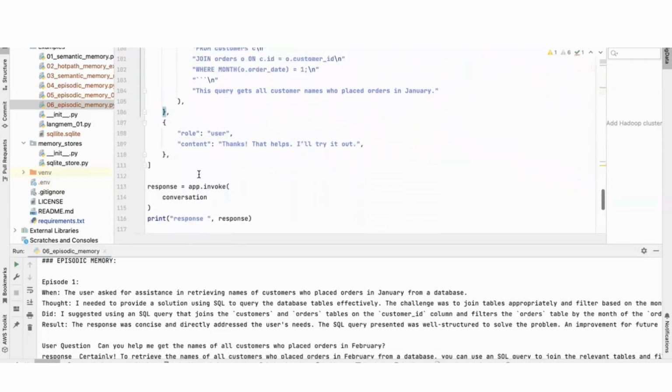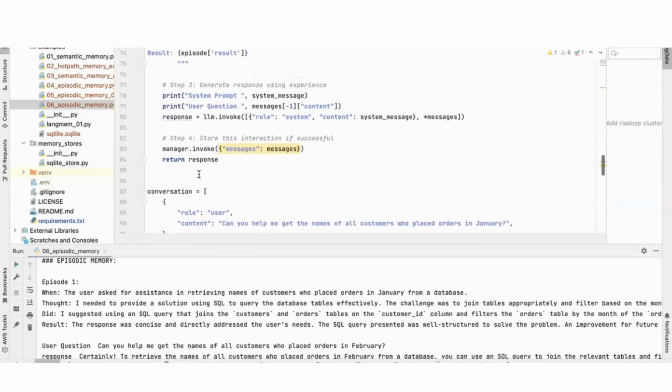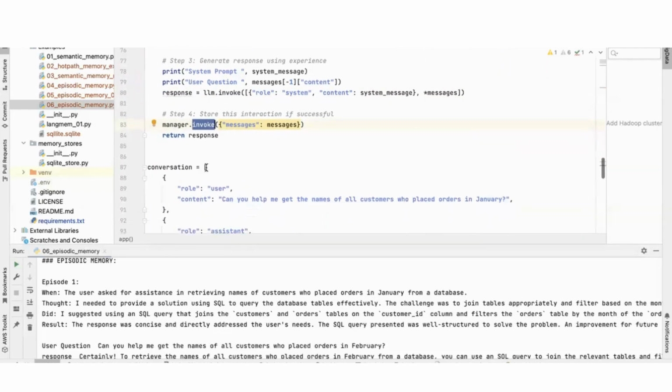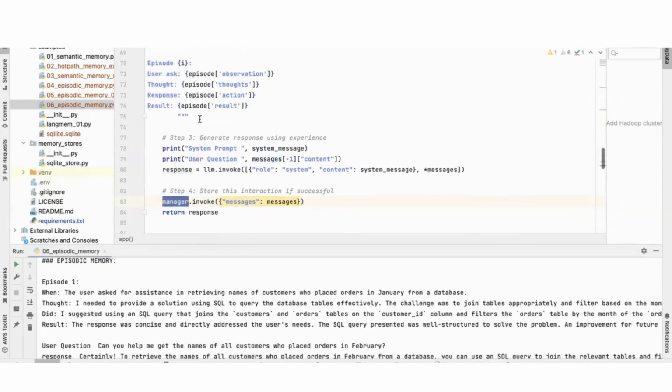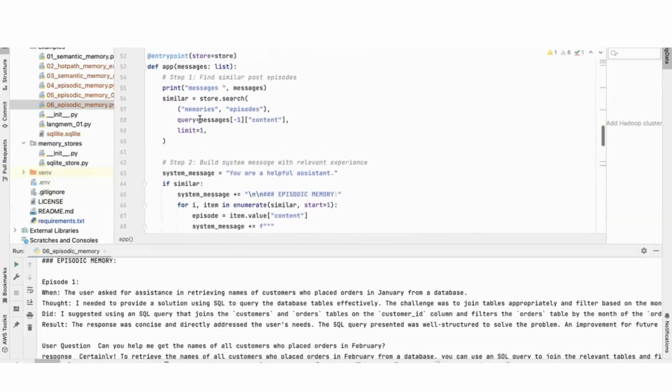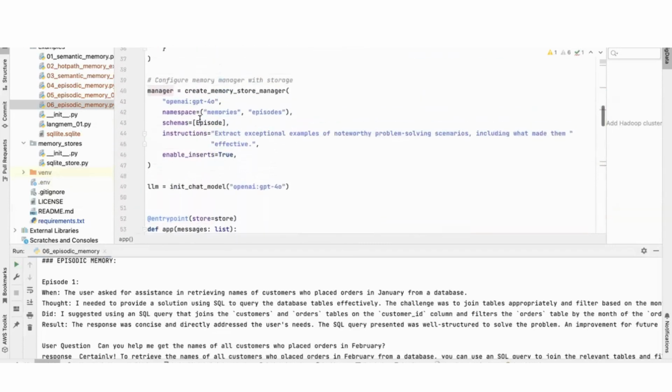And I do an app.invoke. Although I simulated this, this part doesn't make much sense, this is where I am providing these messages. This conversation is going here, and I am asking the memory manager. If you remember, this memory manager is what I created earlier. I created it here.